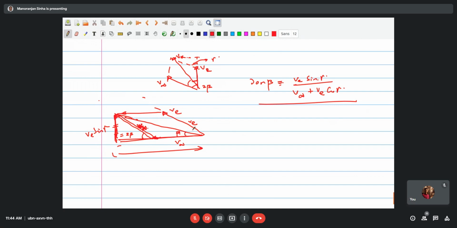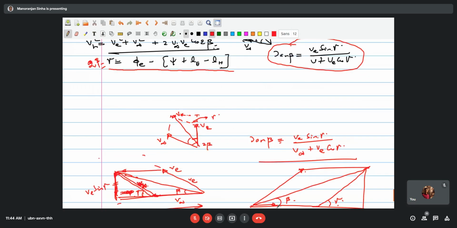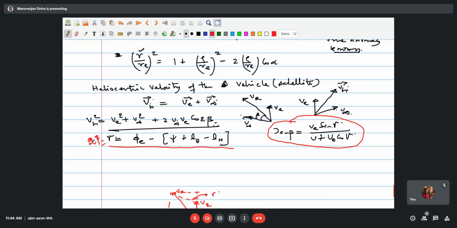Okay, one thing we should also remember is that it is not necessarily 2 beta, so let us write this simply as gamma. But if one magnitude is like this and another magnitude is like this, will this angle be equal? So it's not proper to write this way, but rather we should write beta here and this angle as gamma and then work it out. So unnecessary confusion may get created. So we remove this 2 beta and simply write this as gamma.